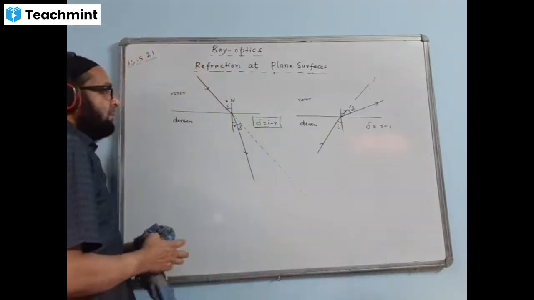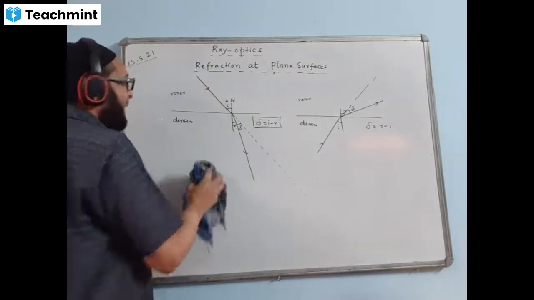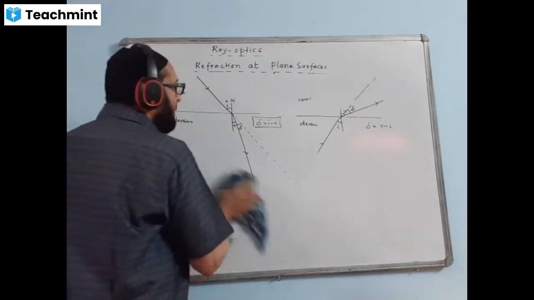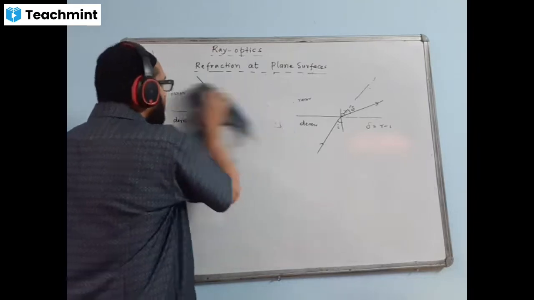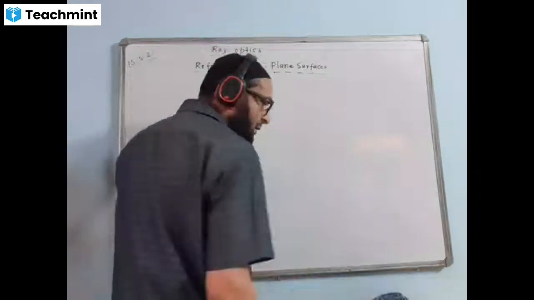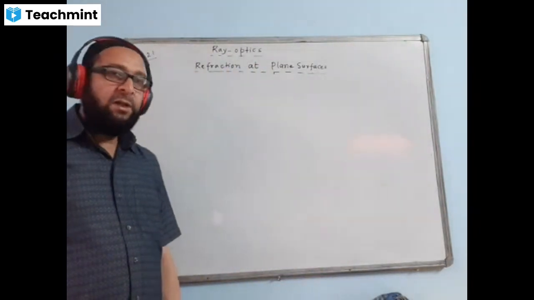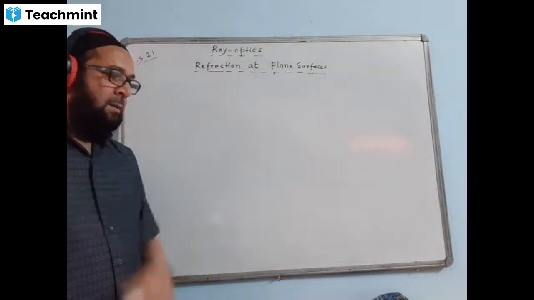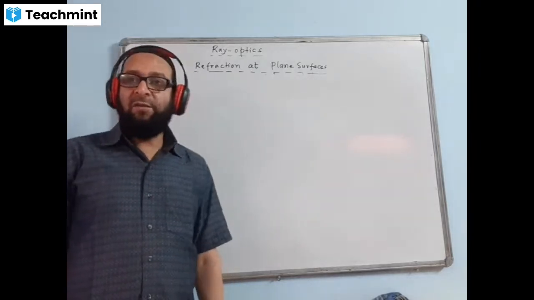All right. Now we'll do a little problem here, and then we carry on with some more theory part. Okay. Write down the question. A ray of light is incident at an angle 45 degrees